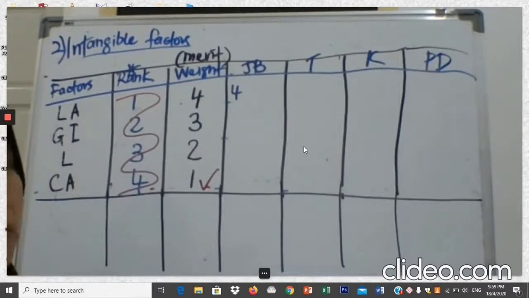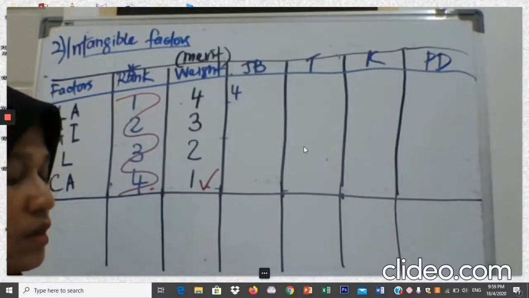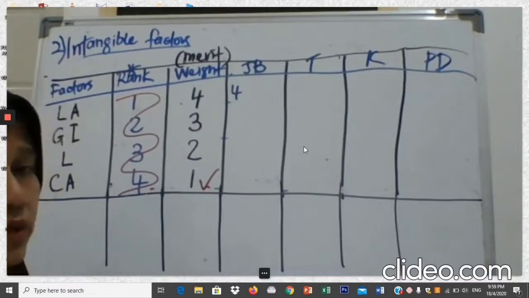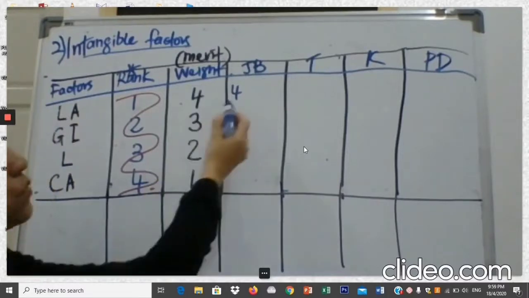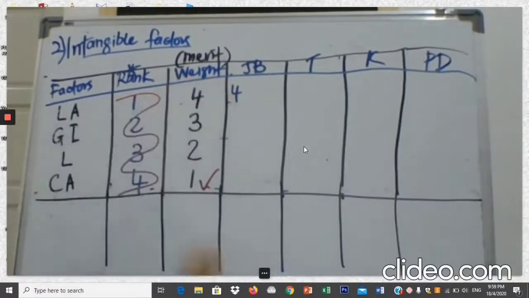Okay. In the slides, I have given you the values for each rating. Excellent has a value of 5. Very good has a value of 4. Please refer to your slide. Okay. Now we are going to convert all these ratings. So let's look at Johor Bahru first. Johor Bahru, for the first factor, labor availability, the rating is very good. So the value for very good is 4. So you convert into the number 4.